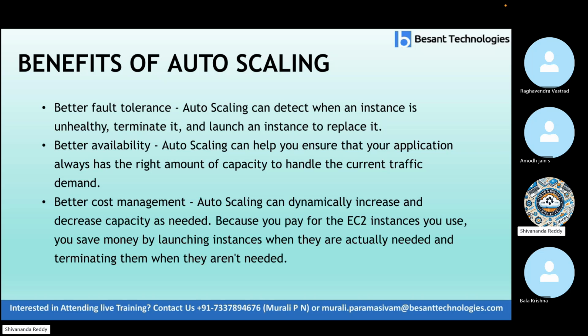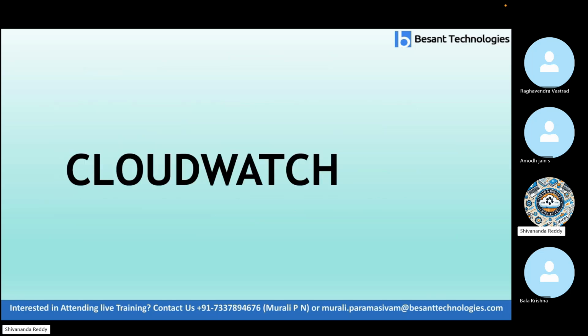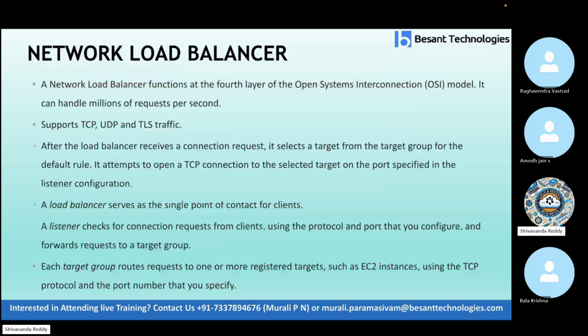Better cost management. Auto scaling can dynamically increase and decrease the capacity as needed. Because you pay for the instances you use, you save money by launching instances when they are actually needed and terminating them when they're not needed. Okay, that's about auto scaling.